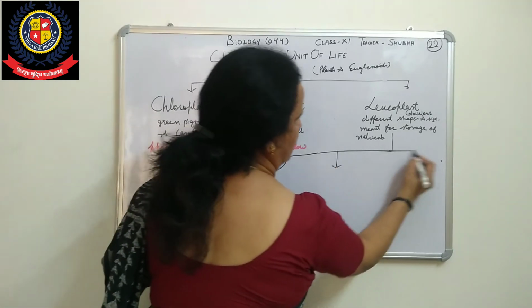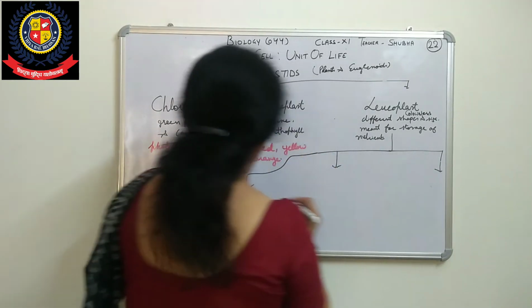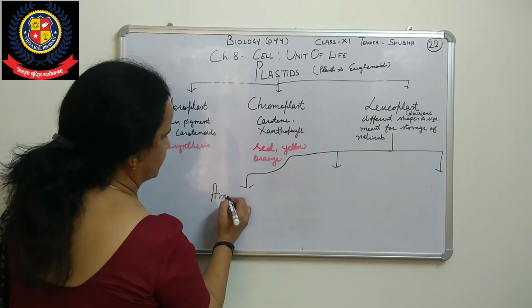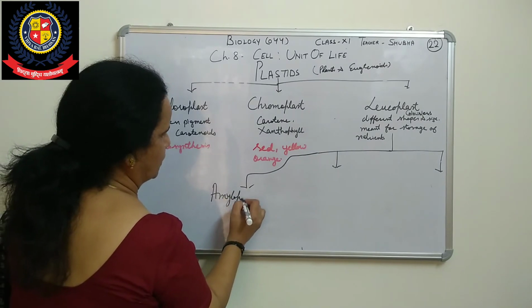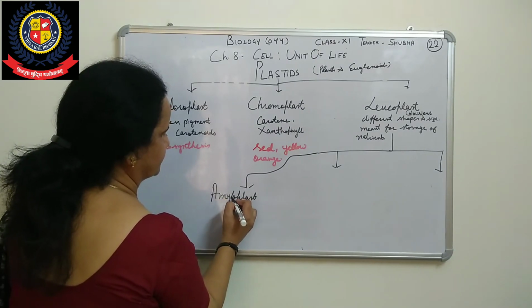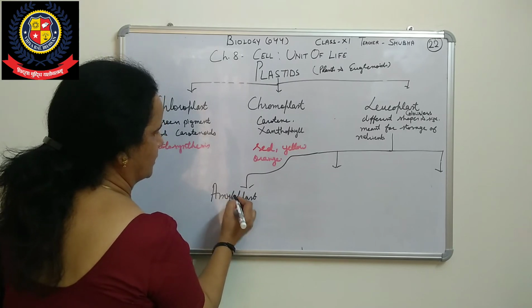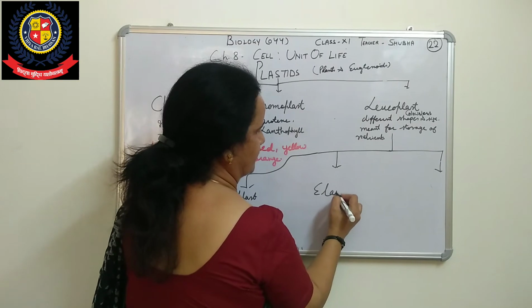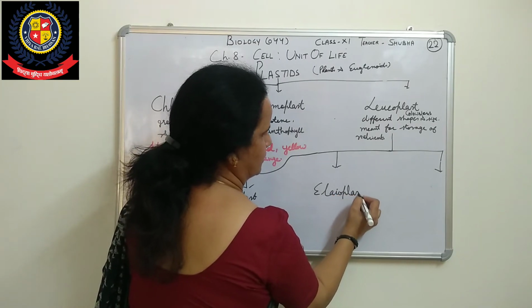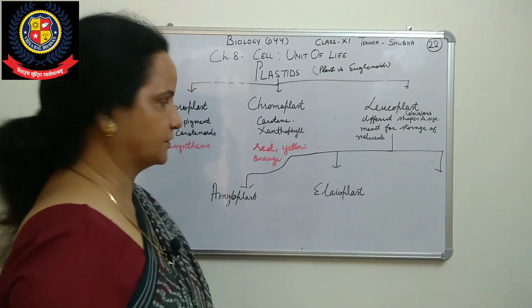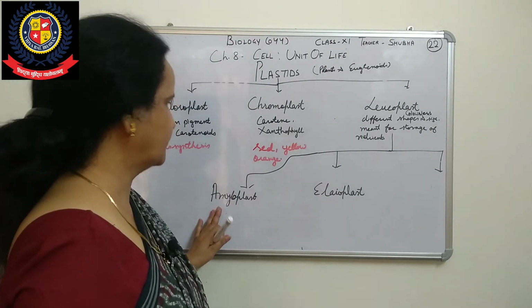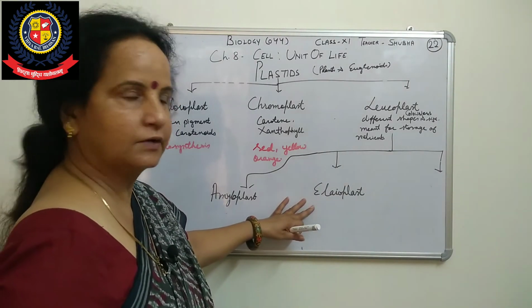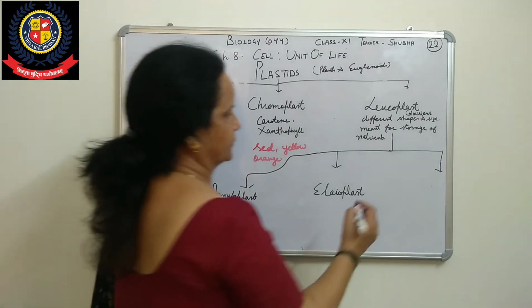First we will see amyloplast. Second one is elaioplast. Because this is new for you: amyloplast, elaioplast, and the third one, aleuroplast.